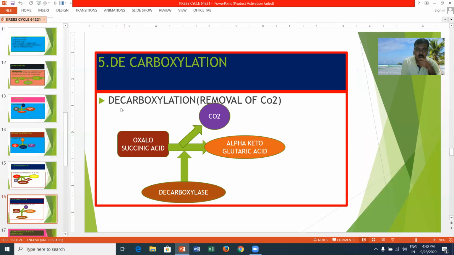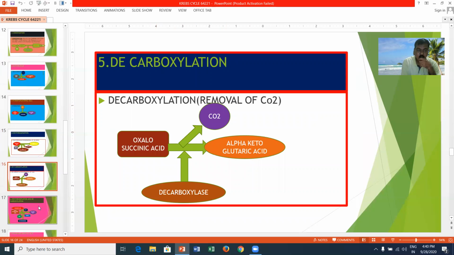Decarboxylation. The name itself indicates that decarboxylation means the removal of carbon dioxide from the compound. The oxalosuccinic acid undergoes decarboxylation. It removes carbon dioxide in the presence of an enzyme called decarboxylase and converts into alpha ketoglutaric acid.